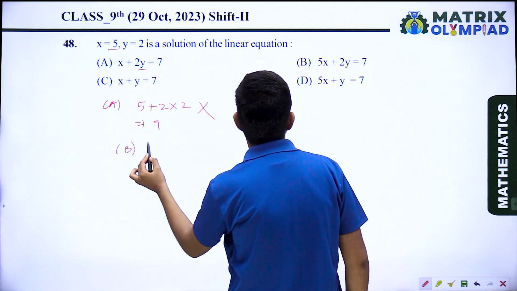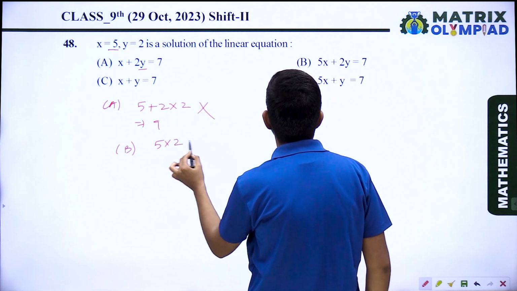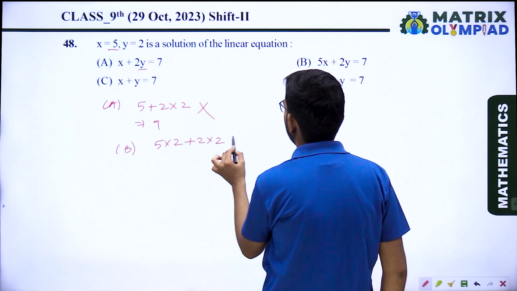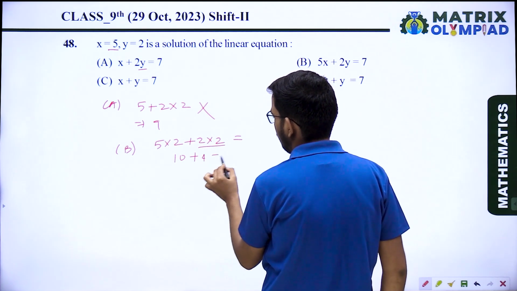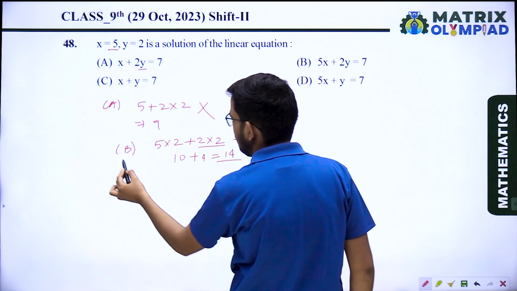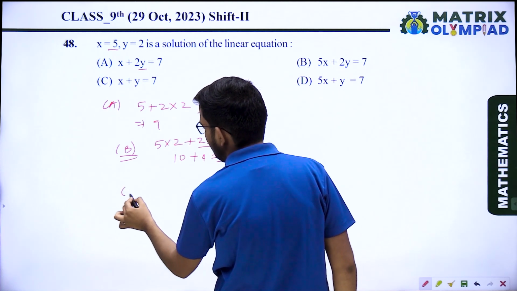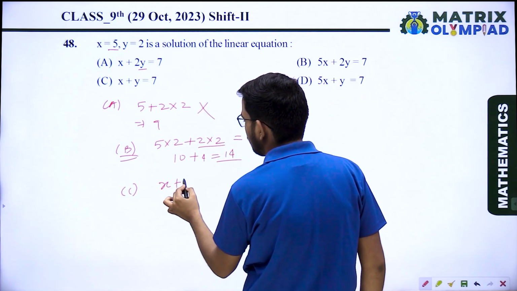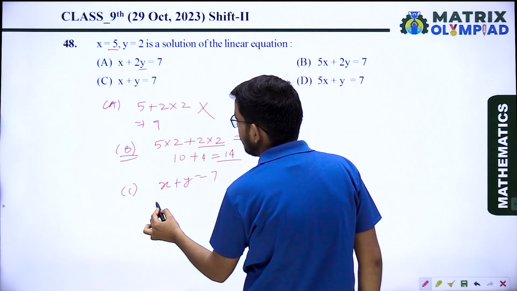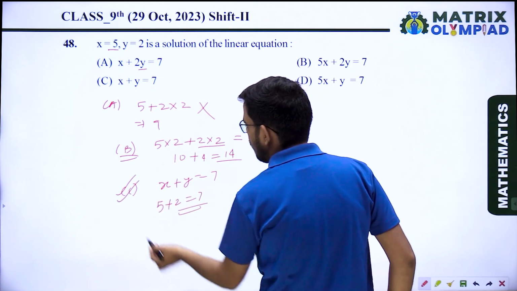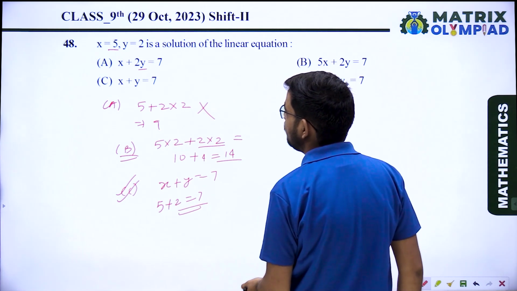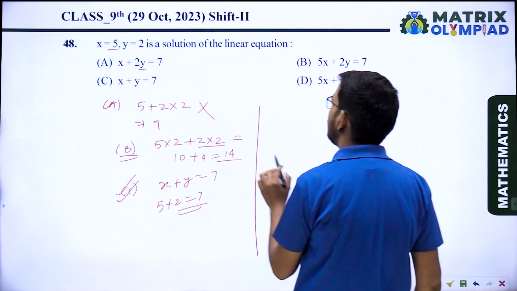Option B, 5 into 2 plus 2 into 2. So you are getting 10 plus 4, 14. It means option B also does not satisfy. In option C, x plus y equals 7, 5 plus 2 equals 7. So for option C, x equals 5, y equals 2 is the solution of the linear equation.